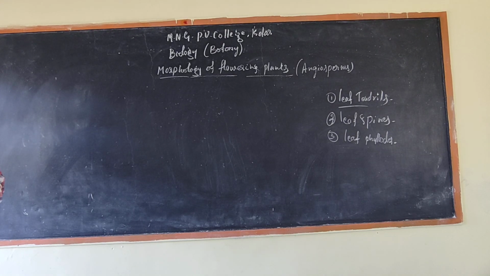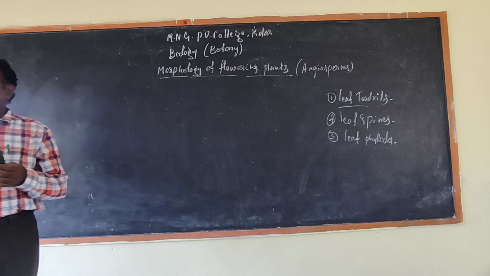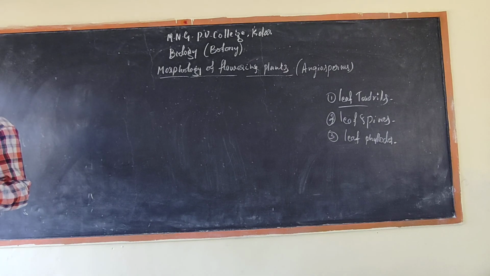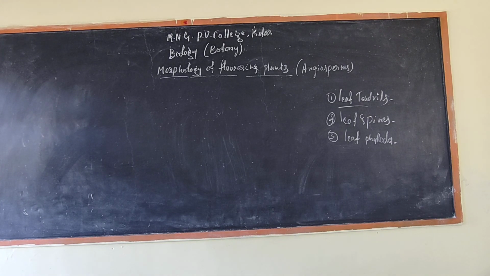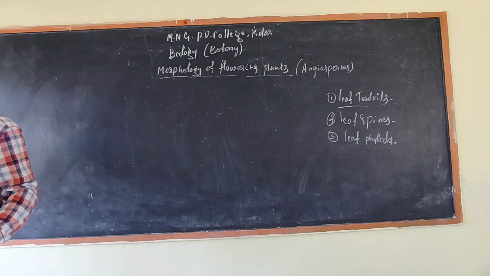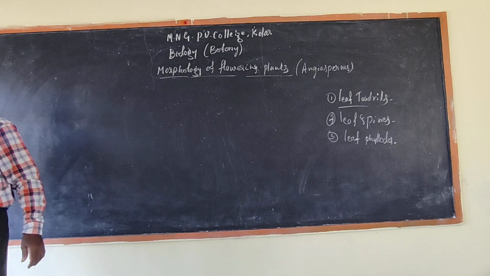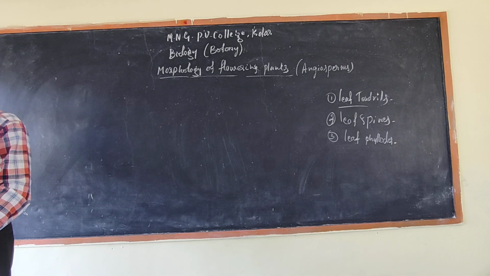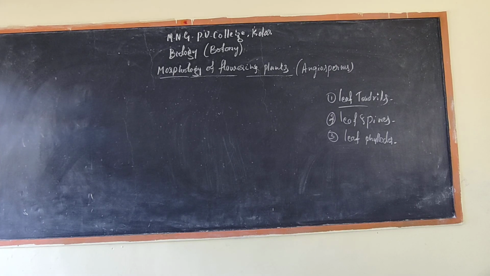Pinnately reticulate, this is commonly the pinnately reticulate venation. Palmately, like a palm-like leaf, palmately reticulate convergent or divergent. Pinnately parallel, palmately parallel convergent, and palmately parallel divergent. These are the common types of leaves. Yesterday I gave the notes and diagrams, write them with the help of your textbook. You should know the meaning of that.